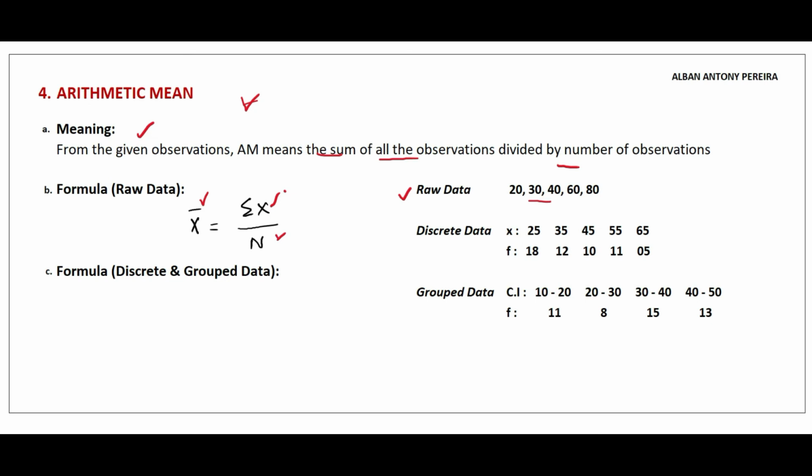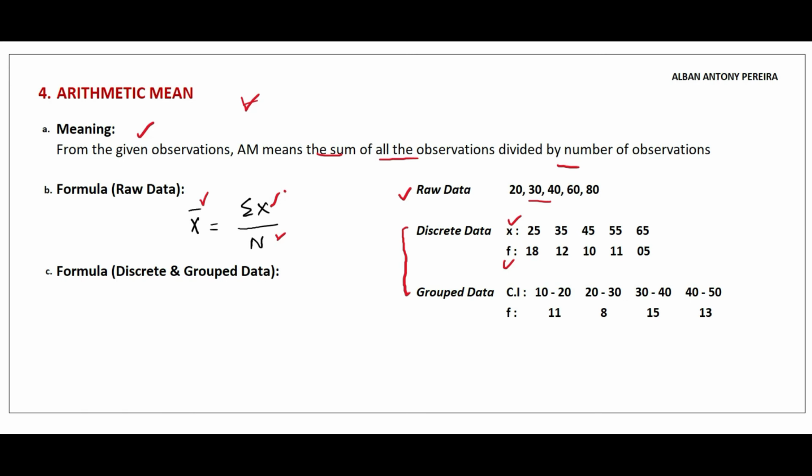Next we can see there is discrete data and group data. In case of discrete data, the value of x and the value of f will be given. F stands for frequency and x stands for the independent values 25, 35, 45, 55, 65. These are the values and frequency is the number of repetitions. In this case you are going to use a separate formula other than the one used for raw data.